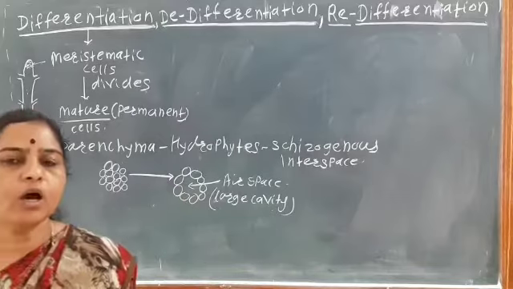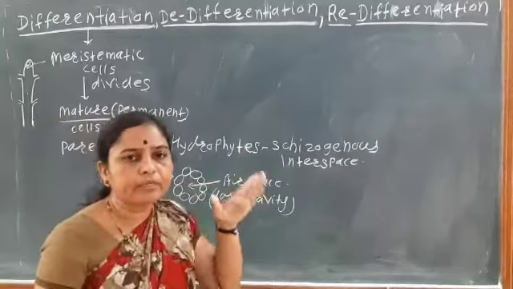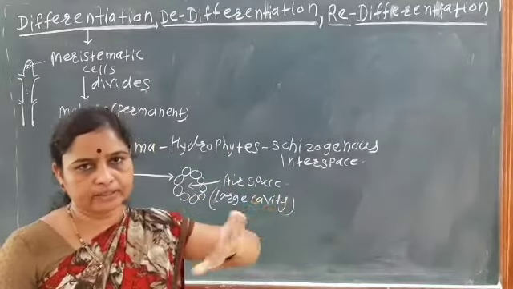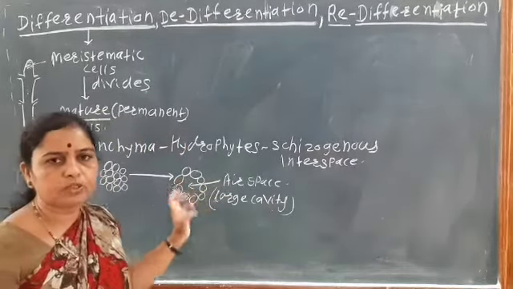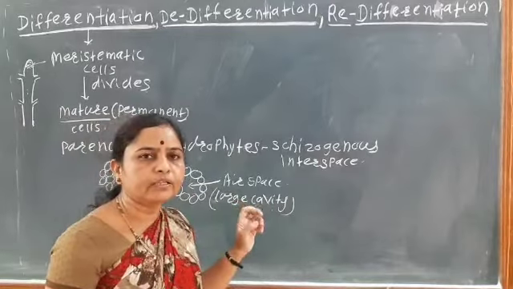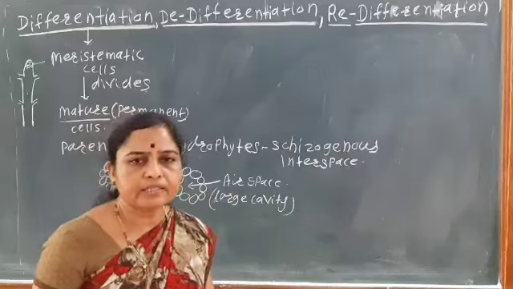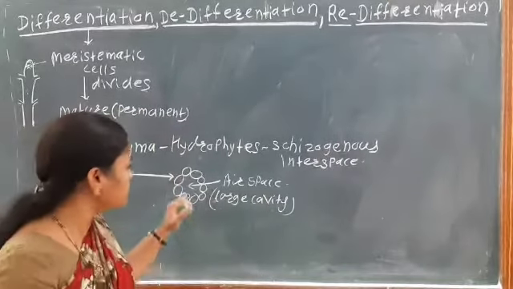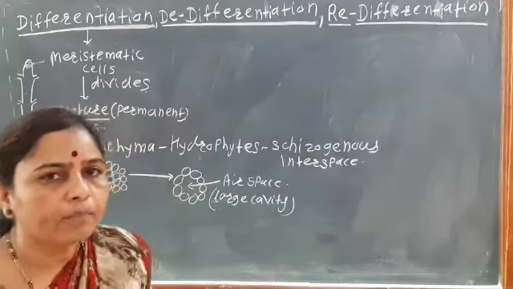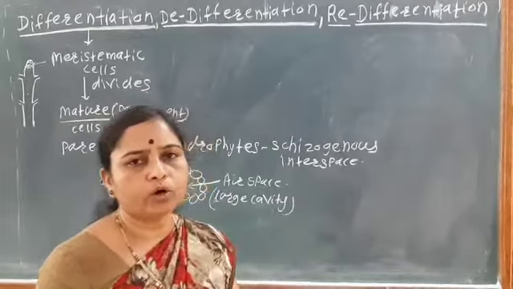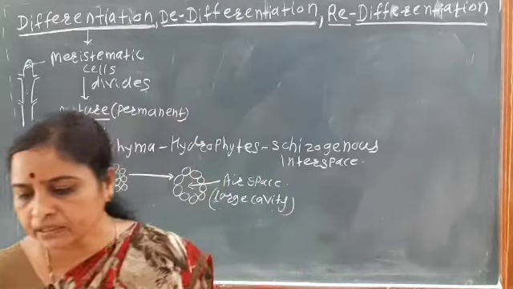for the buoyancy and for the mechanical support. Generally, what do we mean by buoyancy? The hydrophytic plants remain floating above the water. Due to what? Due to the presence of this aerenchyma tissue. So here the parenchyma gets mature and produces the intercellular space, and due to the presence of this intercellular space, a large cavity is produced for the mechanical support and also for the buoyancy. This change has happened so that the plant can float on the water.